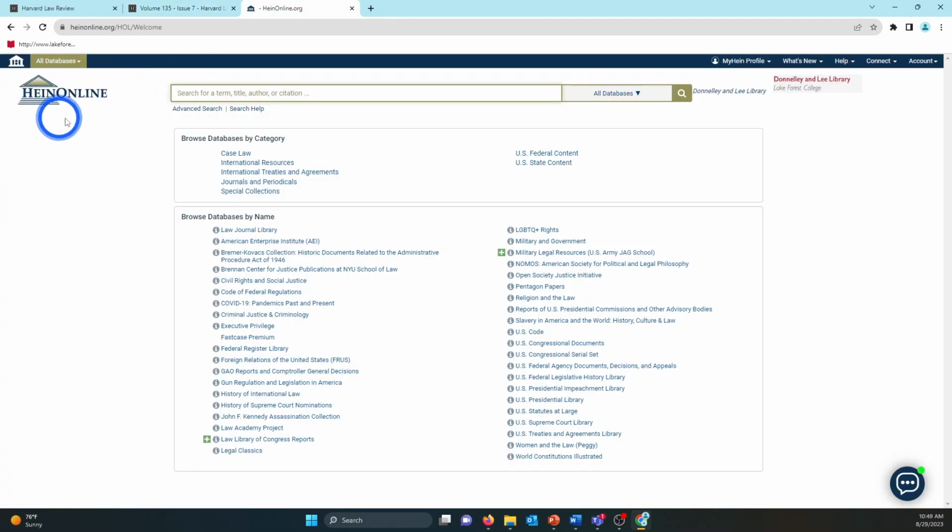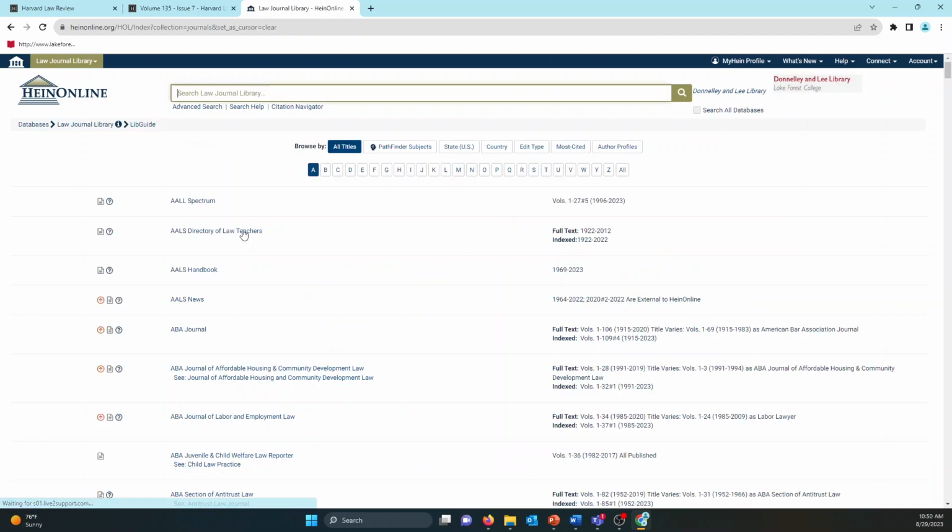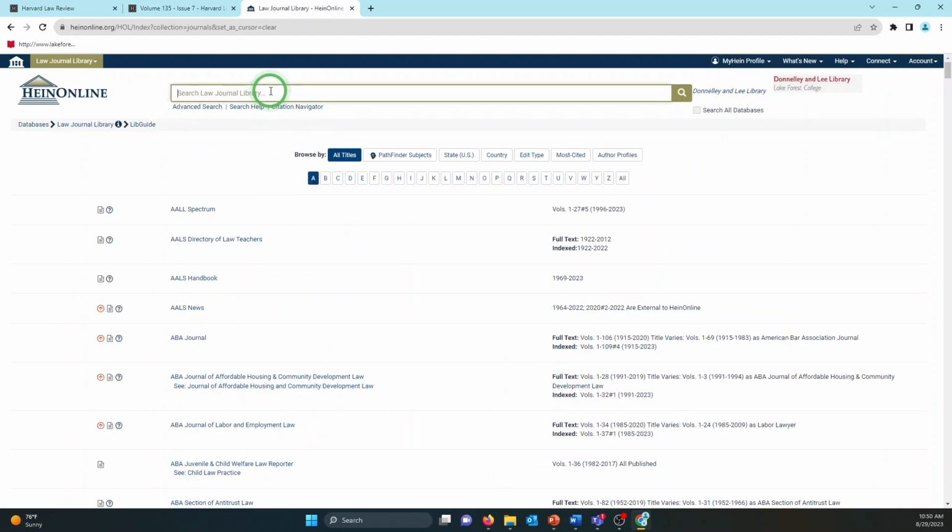We're going to search in HeinOnline. This is one of the library's databases. We got here simply by going from the library homepage, looking at that list of databases. We know that we're not looking for case law, we're not looking for a lot of the other government stuff that Hein has. We want law journals, so this law journal library link, if we click that, is going to give us the search that's going to just look for law journals.